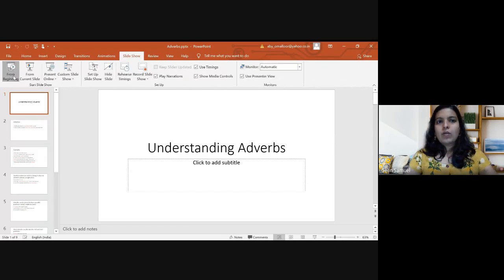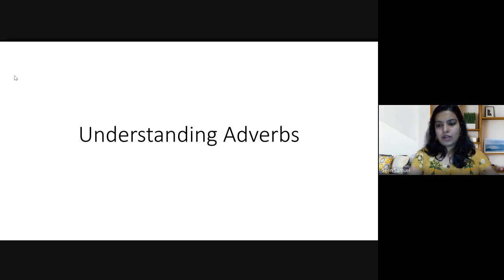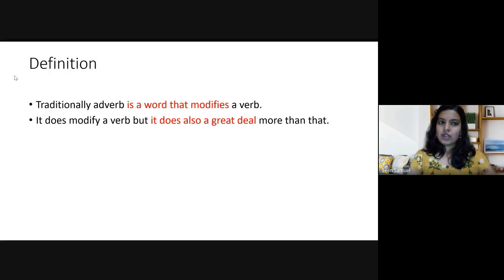So, what do you mean by an adverb? What is the traditional definition of the word adverb? An adverb is simply a word that modifies a verb. Traditionally, this is a well accepted definition of the part of speech adverb. Yes, definitely it modifies a verb, no doubt about it. But actually, adverbs are more than simply modifying a verb. They do a great deal more than that.